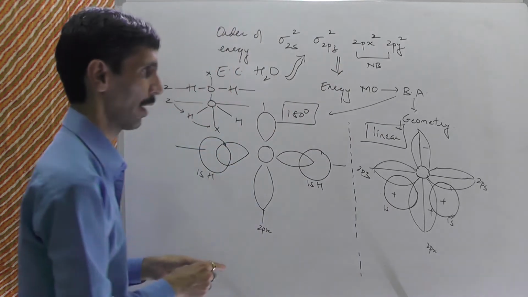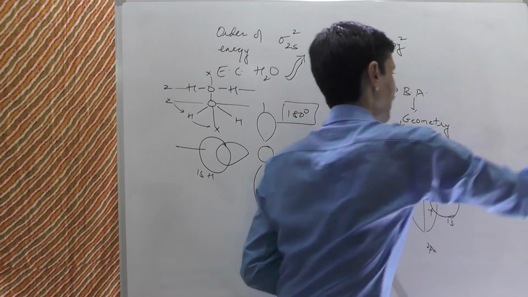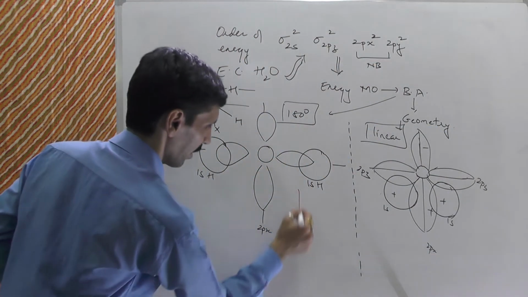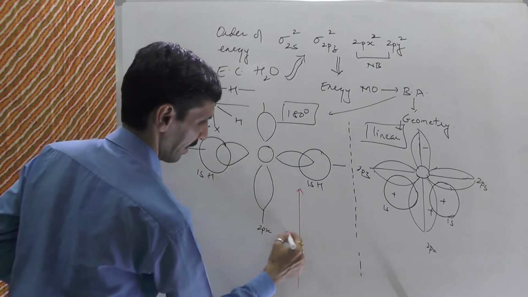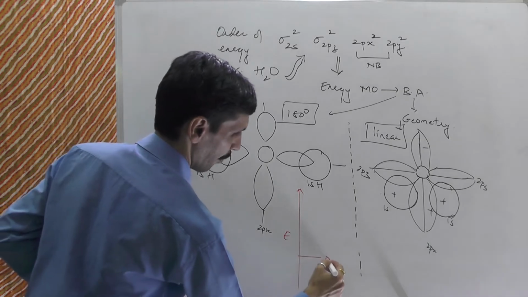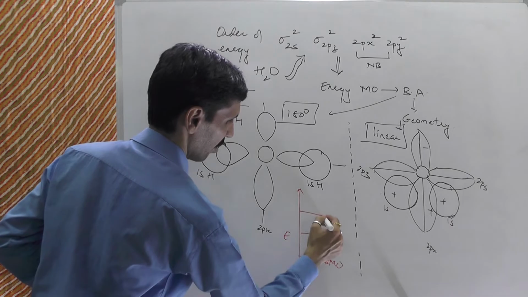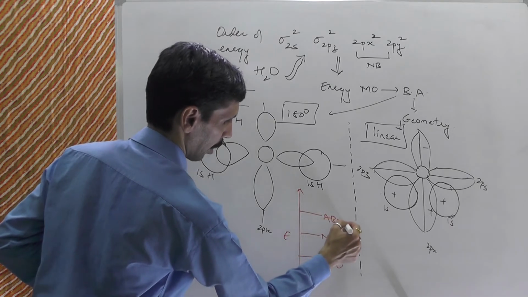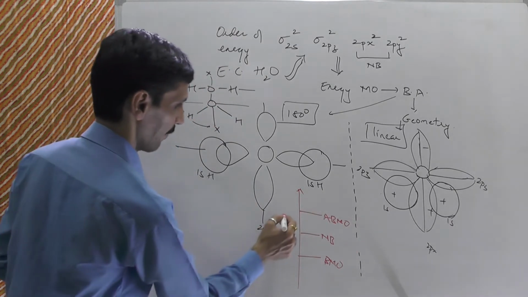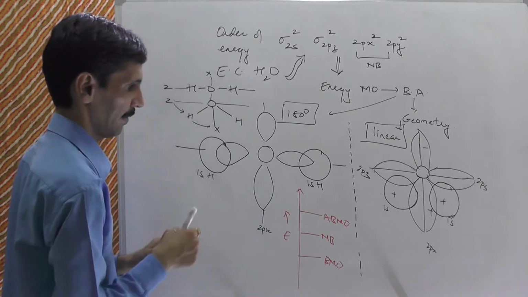So as a result of which, what is going to happen, that I'll tell you. If I'm going to show by means of an energy level diagram, this is the bonding molecular orbital, this is the non-bonding, and this is the anti-bonding molecular orbital. Okay, this is what the energy level is. I hope you know this very well.